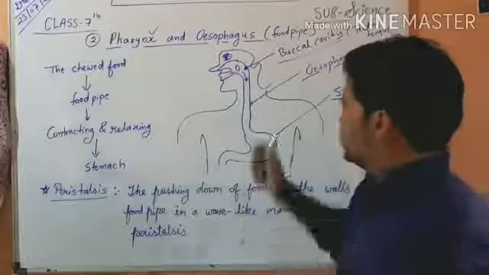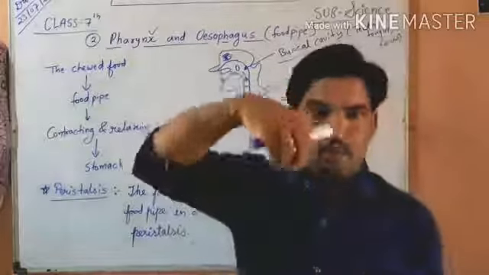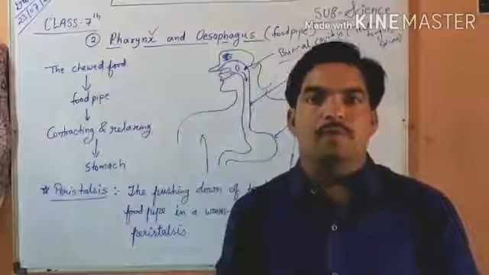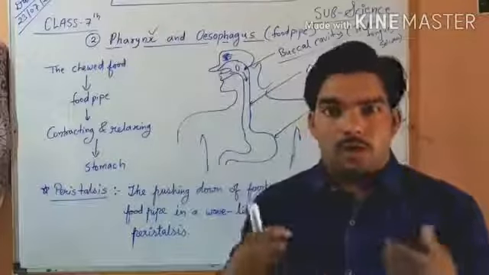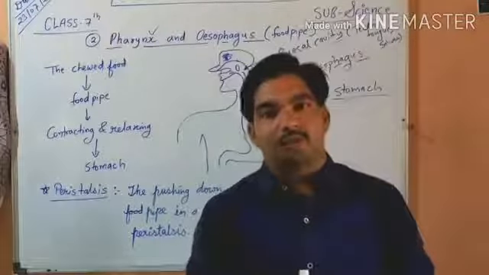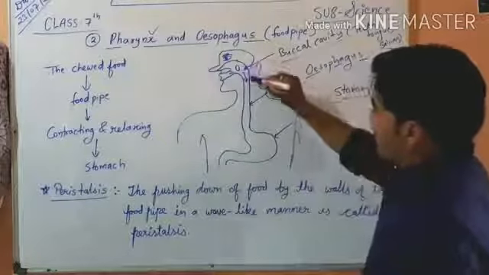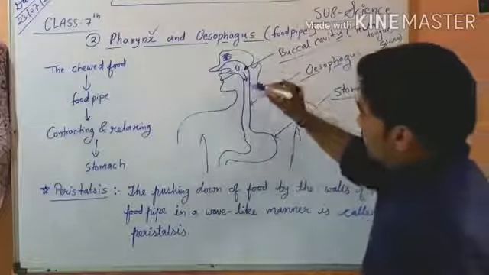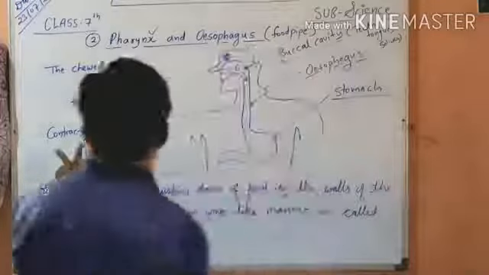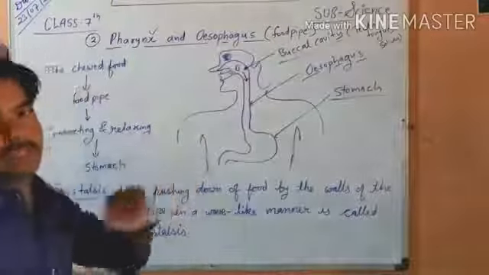But this is not a hollow pipe where we just put anything and it drops down, because our body is complex. The food moves down by contracting and relaxing of the muscles.